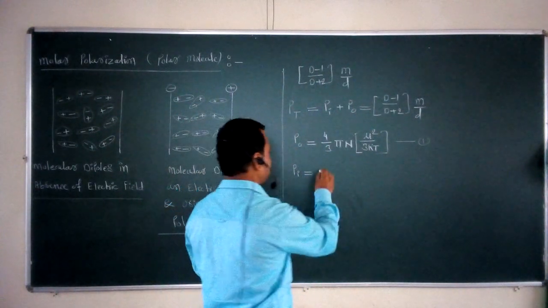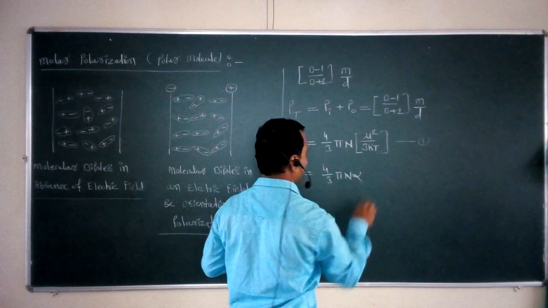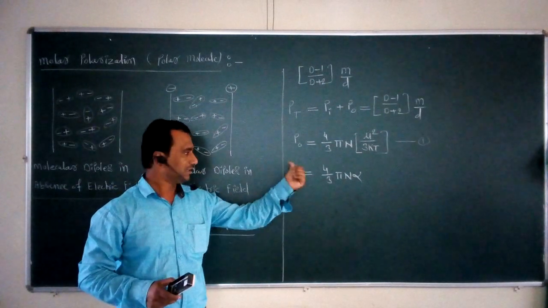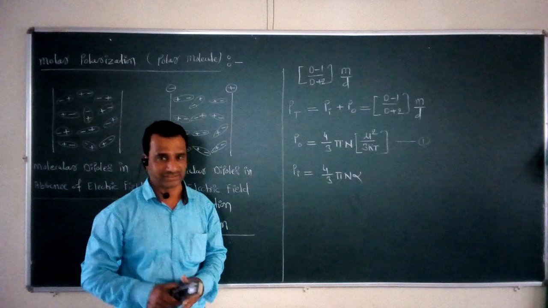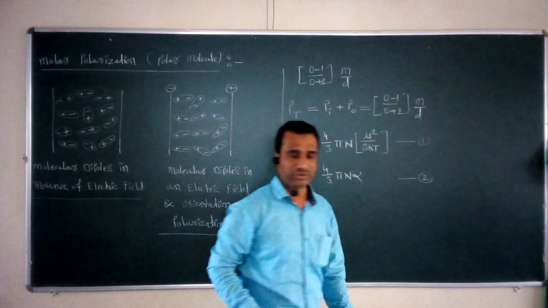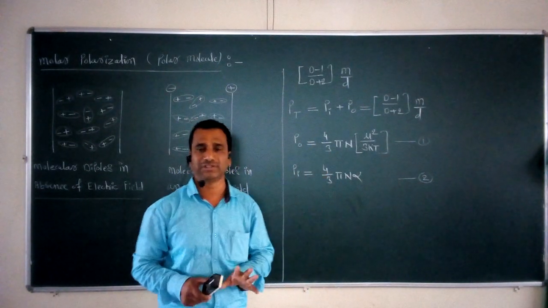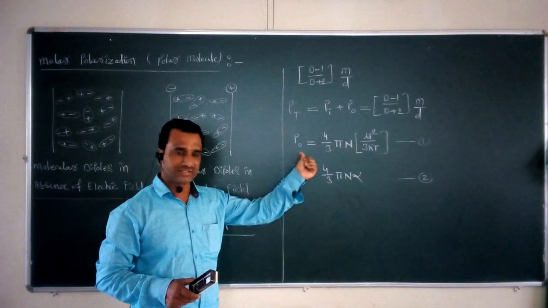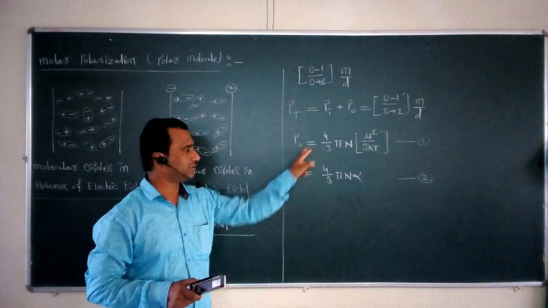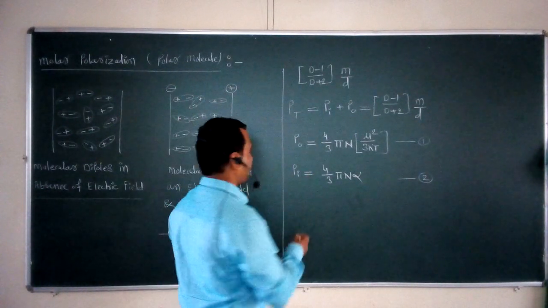4 by 3 pi n alpha. This is the same equation which we discussed in the last lecture, the equation for induced molar polarization. This is equation number 2. Now we know the two different equations, equation number 1 and equation number 2, for the two different polarizations, orientation polarization and induced molar polarization.